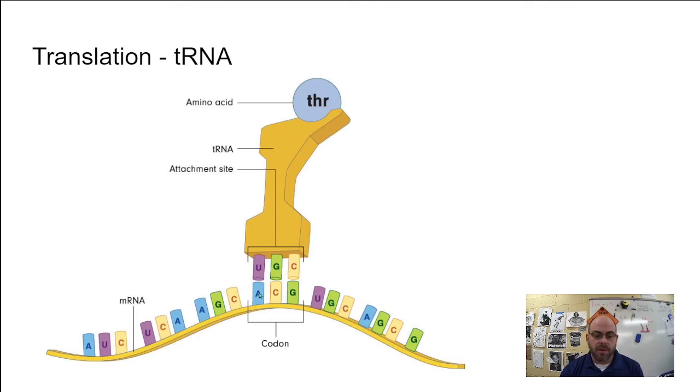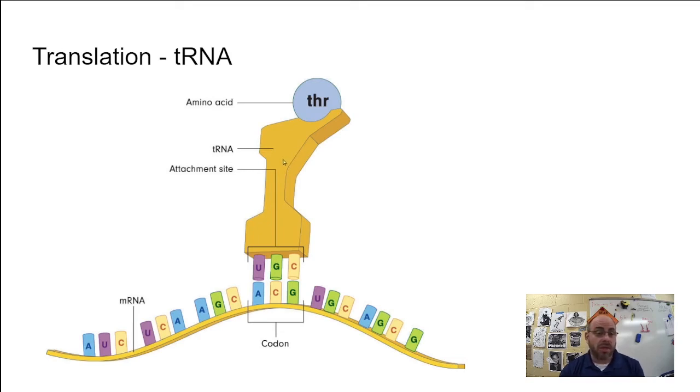Down here at the bottom, notice you have the complement of this codon, UGC. This is called the anticodon, and it's a part of the tRNA that complements that. And so this is going to be specific. This tRNA doesn't go get any amino acid. It always goes and gets this amino acid every single time. So there are actually 61 different tRNAs. They're all just waiting for their number to come up, and they're going to go get their amino acid, bring it in, add it to the pile in here as we make this protein. And so tRNA, that's what it does.